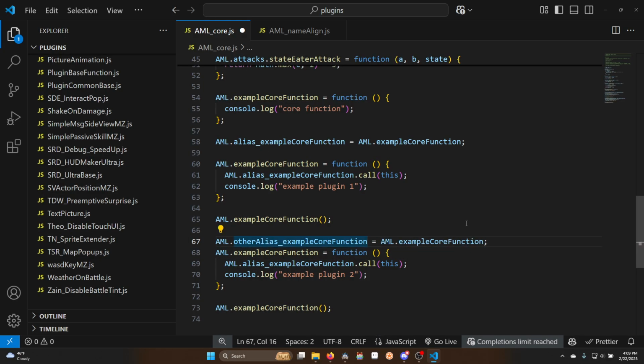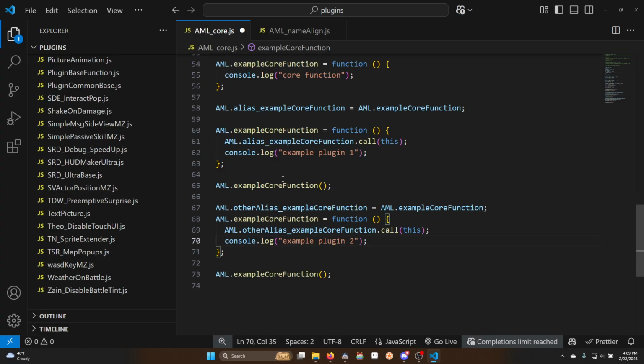So this is another plugin developer, in their own file, who makes a different alias of this same original. Then they override the original, just like we did, and they call their alias, which is other alias. And then they have their plugin do something like log example plugin 2, right? These two lines here are just running it to show the example.